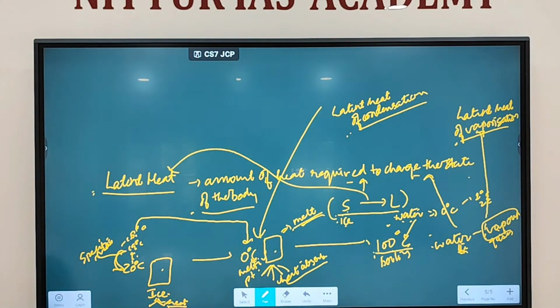So clear the concept between specific heat and latent heat. What is specific heat? The amount of heat required to raise the temperature of a body by 1 degree Celsius. What is latent heat? The amount of heat required to change the state of a body is called latent heat. Fine. Any doubt?